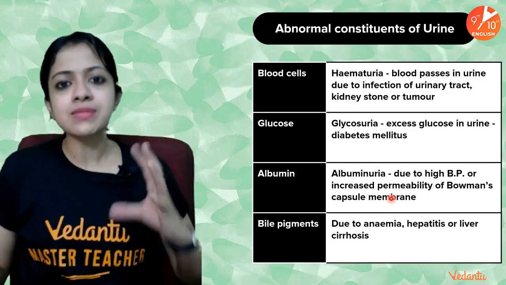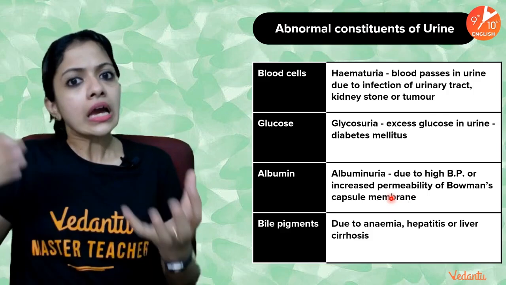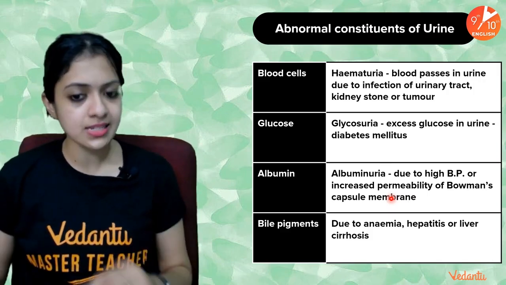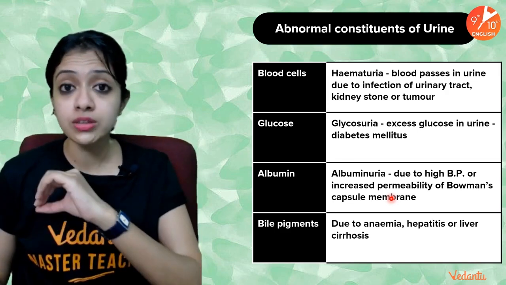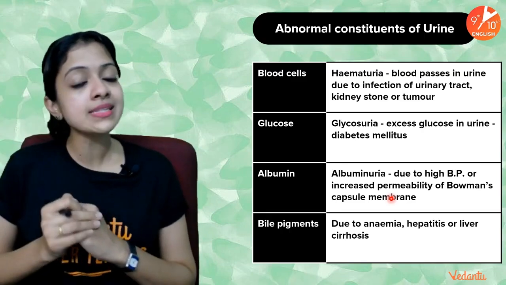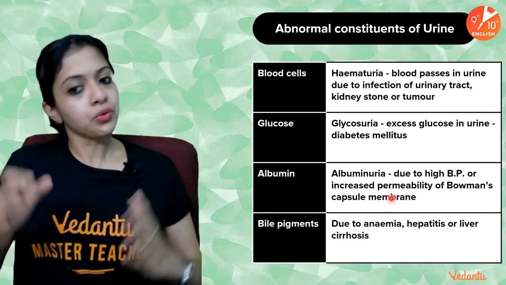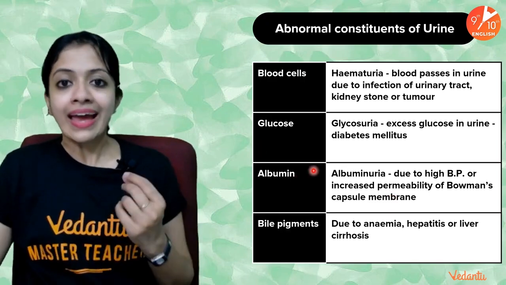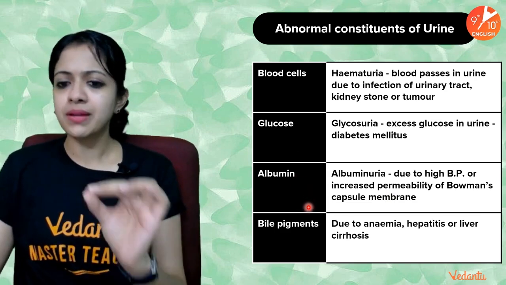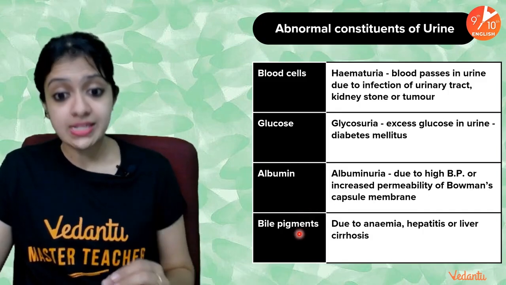But sometimes, because of some disorder, some disturbance in the body, Bowman's capsule can become excessively permeable to such substances. So albumin can pass along the pores and get into the Bowman's capsule and get filtered, and get eliminated along with the urine. This is when albuminuria can be observed. Okay, a little bit of that is fine, but doctors do have a measure above a certain level which is said to be dangerous.